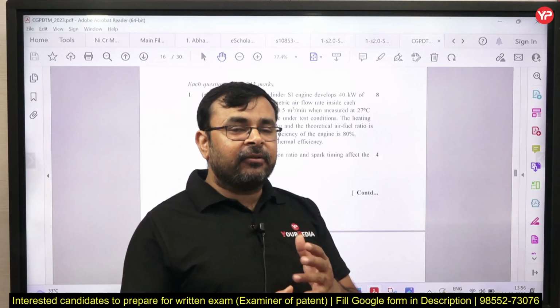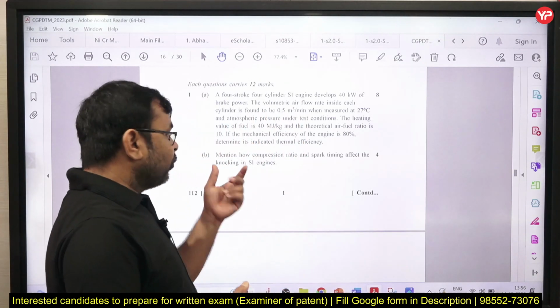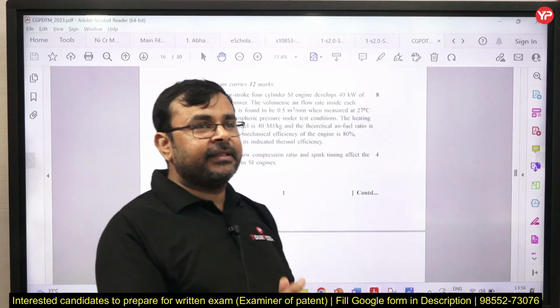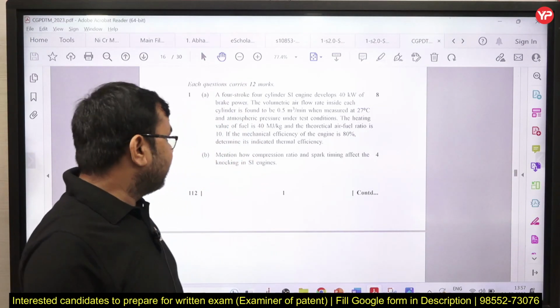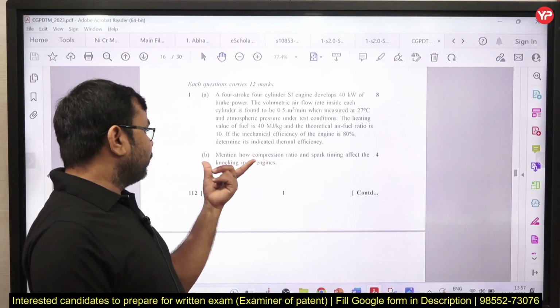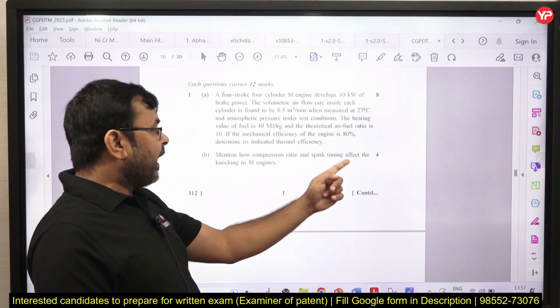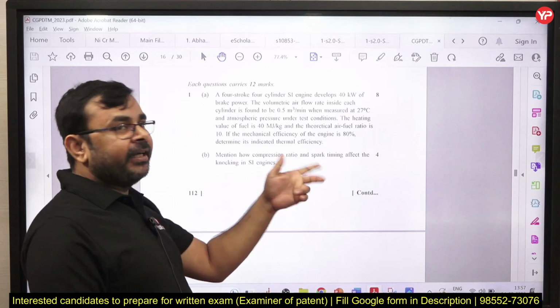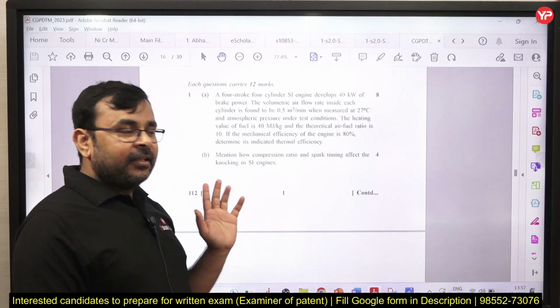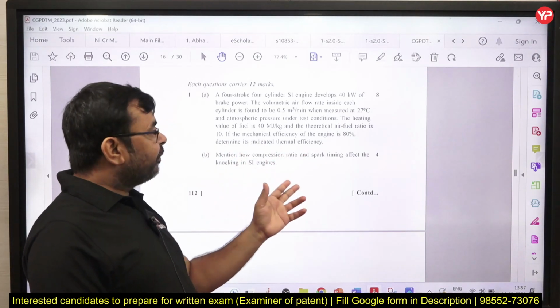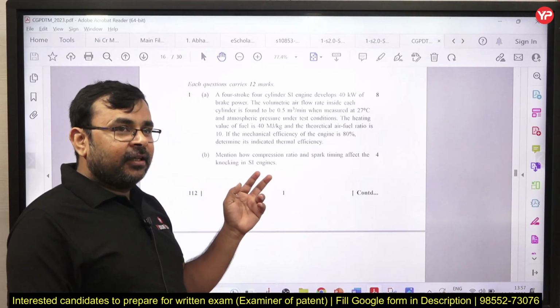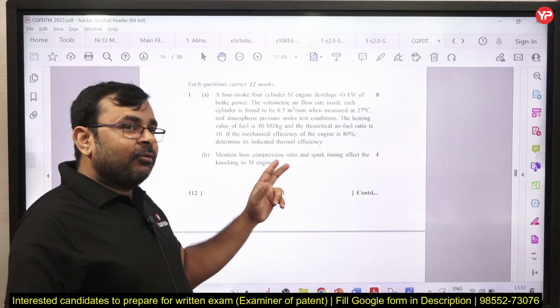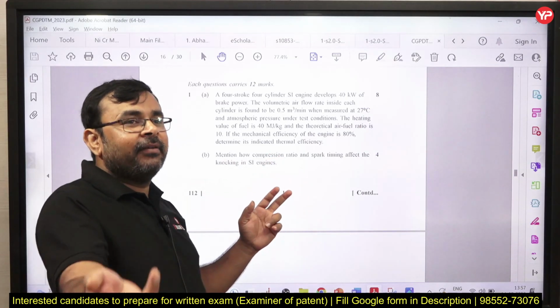Actually they ask a very tricky question. If you know the concepts thoroughly in the subject, then you are able to give the answer, yes or no. Sometimes you study only that if we increase the speed, the knocking will increase or decrease, whatever. But they ask why it will happen, how it will affect.